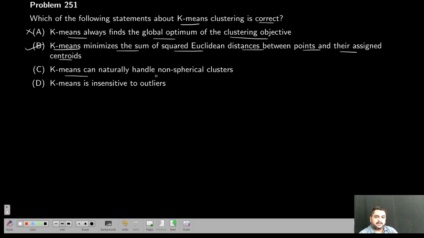K-Means can naturally handle non-spherical clusters. No. K-Means basically forms spherical kind of clusters only because of the squared Euclidean distance. K-Means is insensitive to outliers. No, definitely it is highly sensitive to outliers.